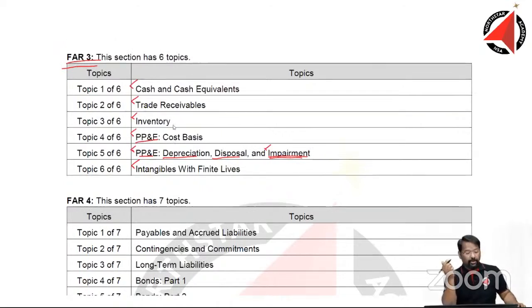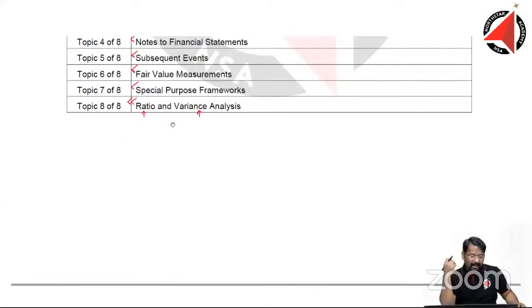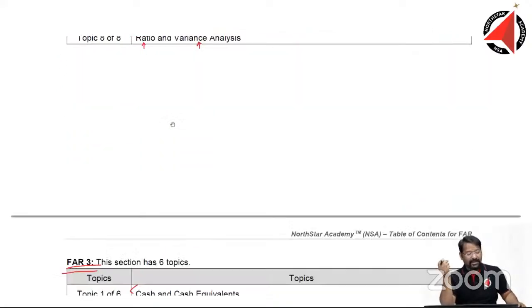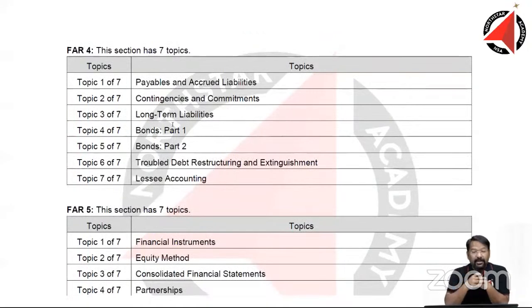Is FAR 3 going to be a problem? My judgment, not at all. Not at all. Because I'm sure all of you have a little background of accounting. If you have little background of accounting, I'm sure this is not going to surprise you at all. So to give a feedback, FAR 1, FAR 2, FAR 3, so far, I cannot see anything that you should be really worried about.